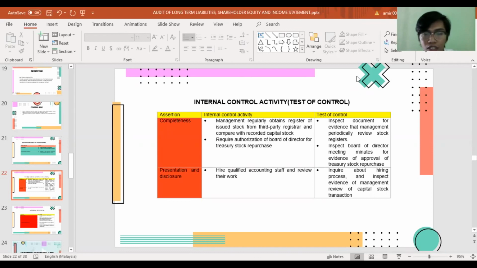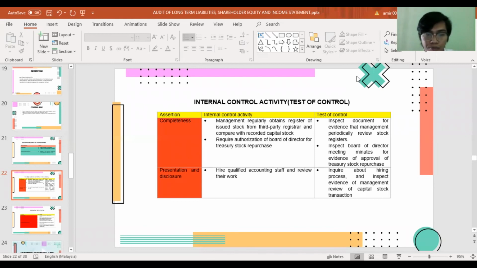Secondly, it requires authorization of the board of directors for treasury stock repurchase. The test of control the auditor must do is inspect documents for evidence that management periodically reviews the stock register, and inspect board of directors meeting minutes for evidence of approval of treasury stock repurchase.